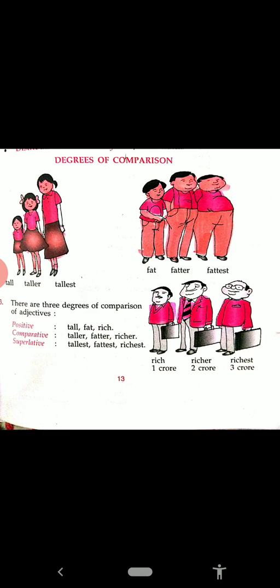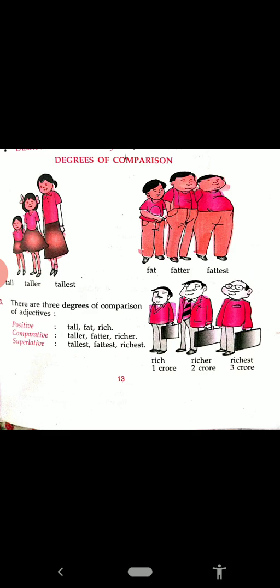In the same way we can make comparison in fat. The first man is fat, another is fatter, and the third one is the fattest. Similarly, with the money we can make comparison. One has 1 crore, second one has 2 crore, and third has 3 crore. So we have to make comparison in rich. So we can say rich, then richer, and the third one is richest.